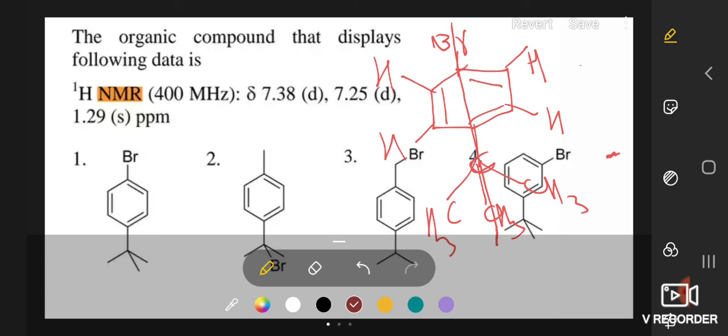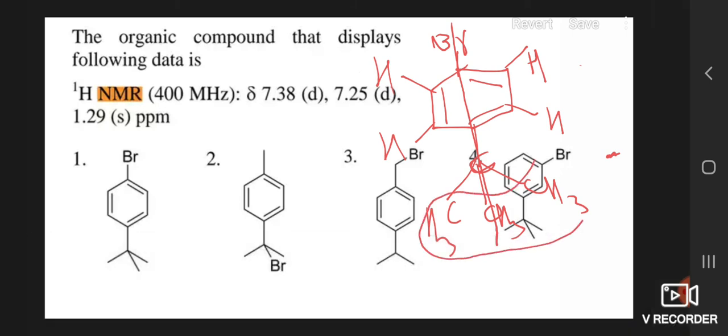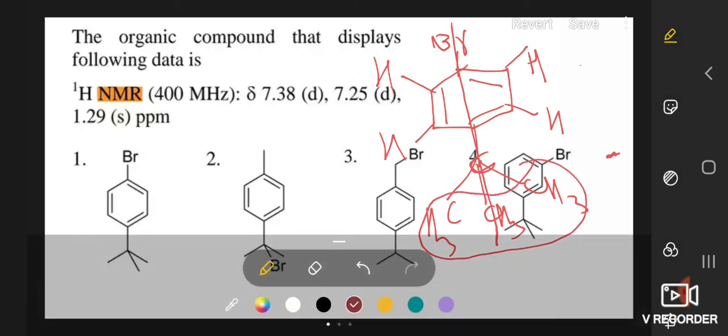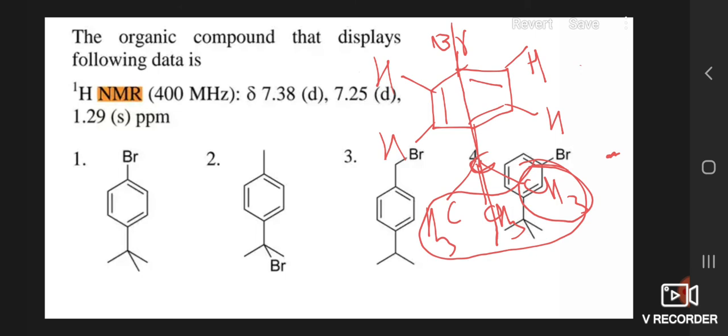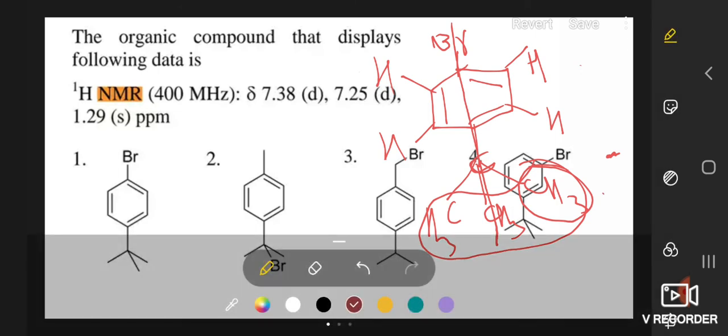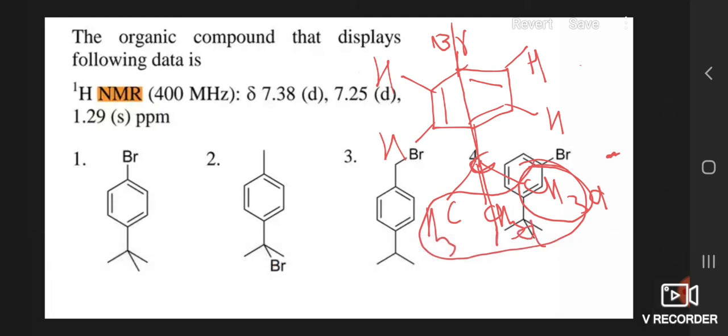As they are attached to the same carbon, their signal is 1. All these three hydrogens are attached to one carbon, and they form the CH3. And suppose this CH3 has A type of proton, then all the CH3 are attached to the same carbon, so they will also have A type of proton. Okay, so it corresponds to one signal.